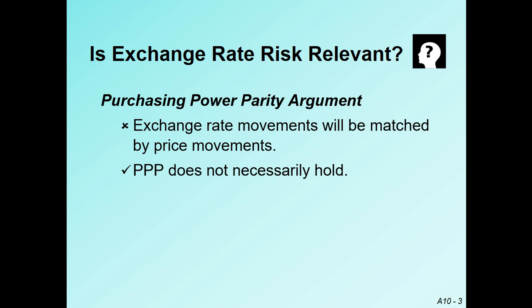This argument says that if there is inflation, the exchange rate movement will be determined by the inflation of that country. If there is inflation, there is more volatility in the exchange rate. If there is stable inflation, there is stability of the exchange rate movements. So this argument says that there is a direct relationship between the exchange rate movement and price or inflation.